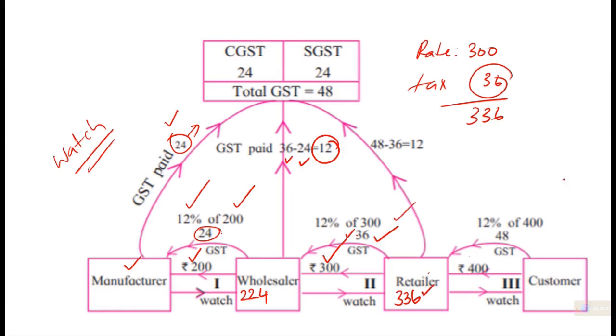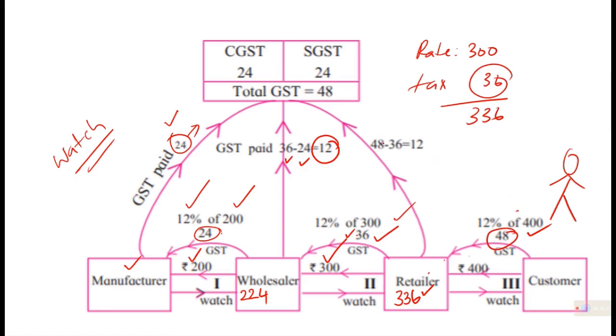Now he will be selling to you. You go to buy a watch, and I will get a bill. He decides to sell it at 400 rupees. You might ask to reduce the price, but in the textbook we cannot do that now. At 400 rupees, again 12% of that, 48 rupees tax will come. 48 rupees should be shown as tax and paid to the government.